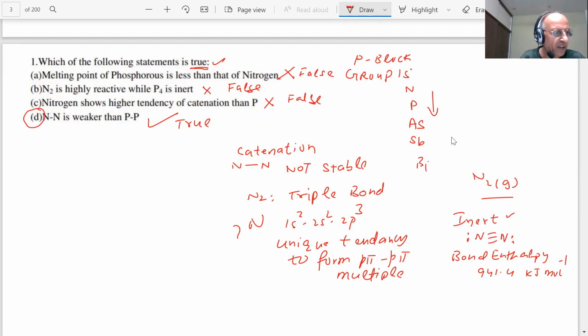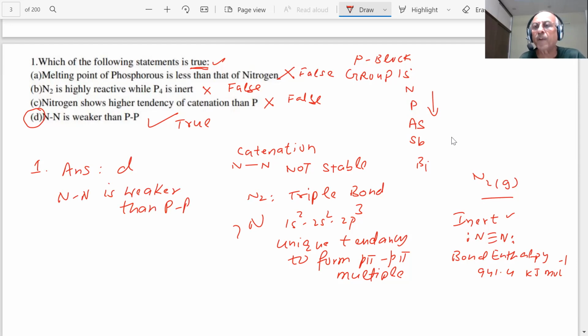The answer to the first question is D, that the N-N bond is weaker than P-P. As you have seen, if there is a single bond, there will be strong repulsion between the lone pairs of electrons of the nitrogen, and hence, because of the small size of the nitrogen, this is a very weak bond and will not exist. So the answer to question number 1 is D, the N-N bond is weaker than the P-P bond.